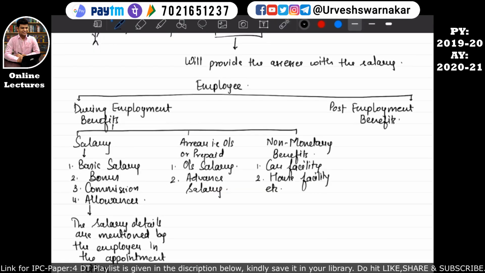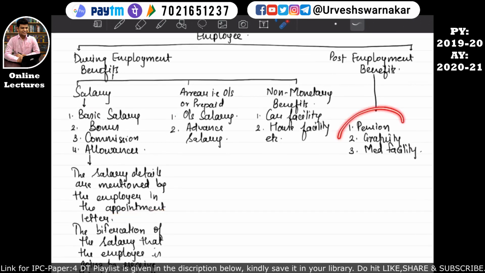And then the second category of the employee receiving the benefit from the employer is post-employment benefit. What is this post-employment benefit? Post-employment benefits are like pension, gratuity, and medical facilities given by the employer even after the retirement, or even after the termination of the employment. I hope this is quite clear to you all. So all these post-employment benefits may or may not be given in the appointment letter. So we have to calculate these benefits also, and consider them in the calculation of income from salary. I hope this is quite clear.